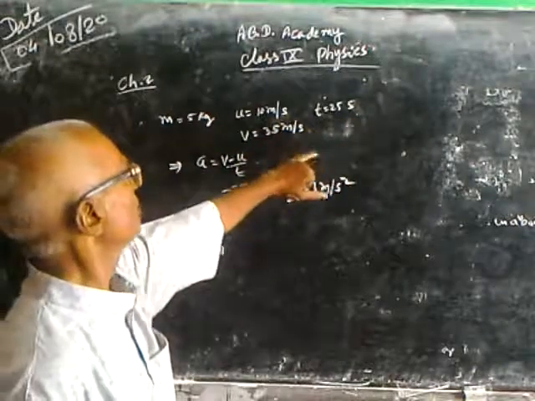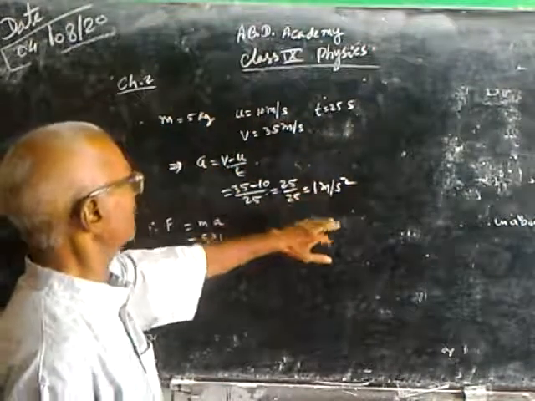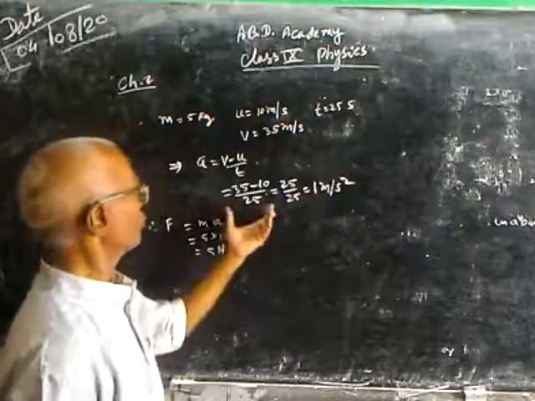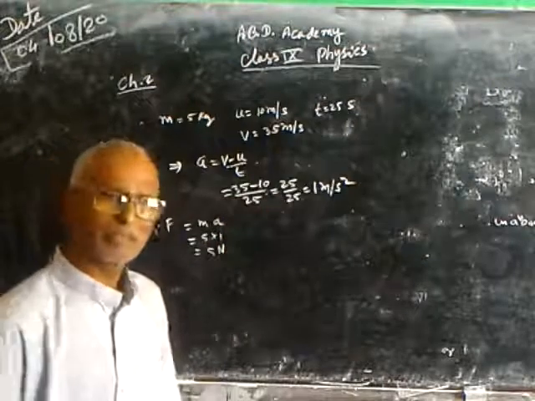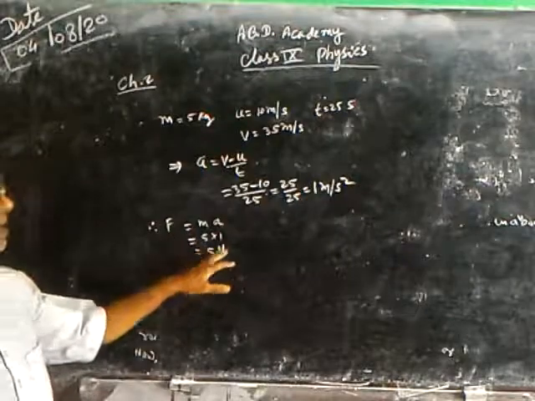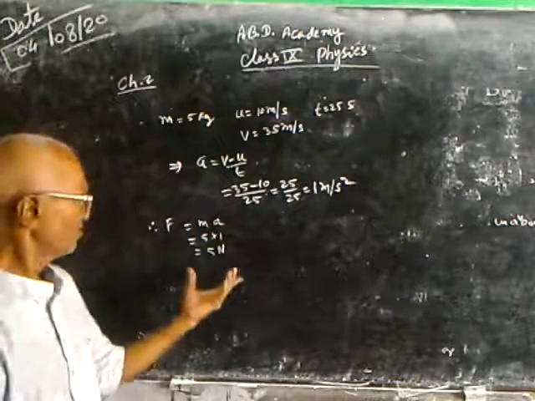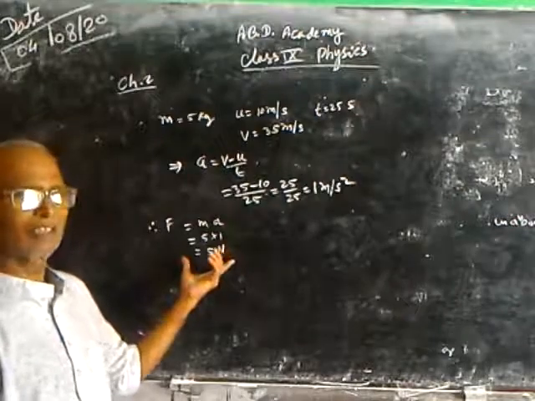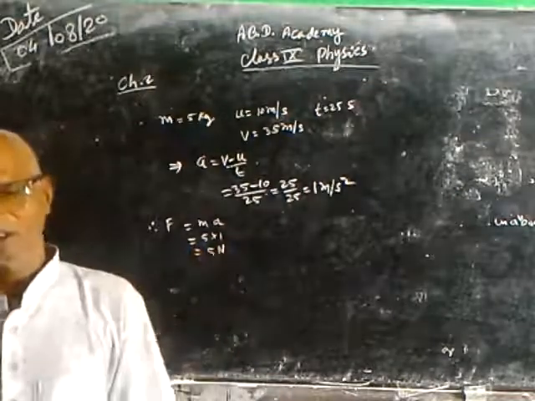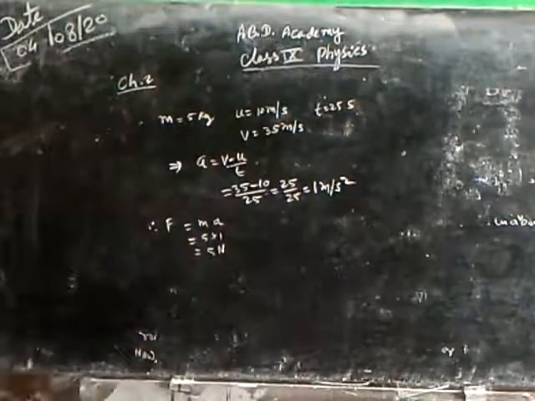Otherwise, mass in kg, with acceleration in meter per second square, that is in the SI system, then force will come in the SI system, and its unit is Newton.